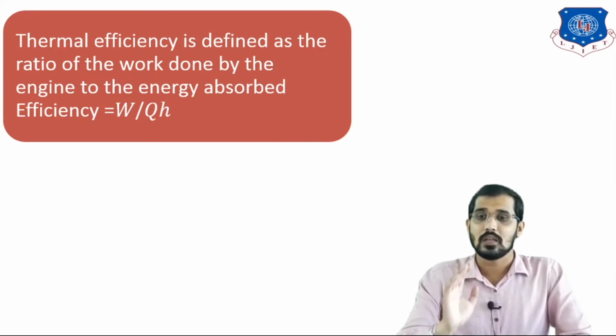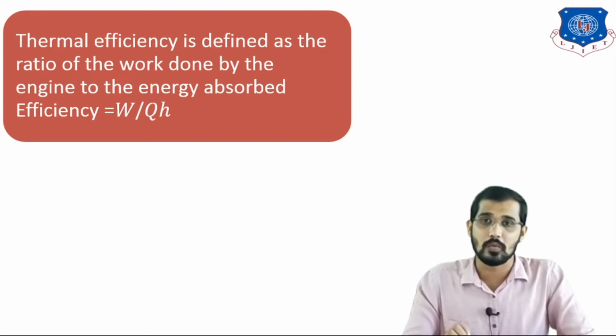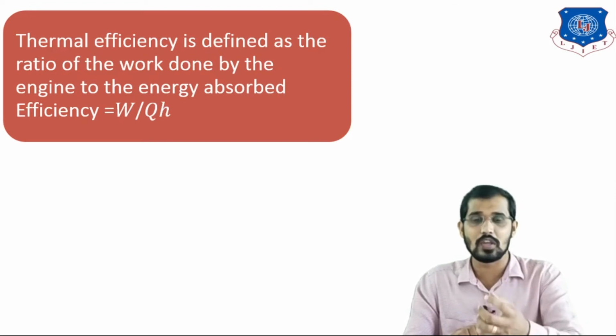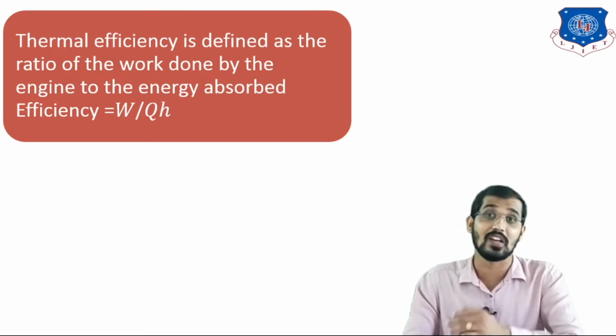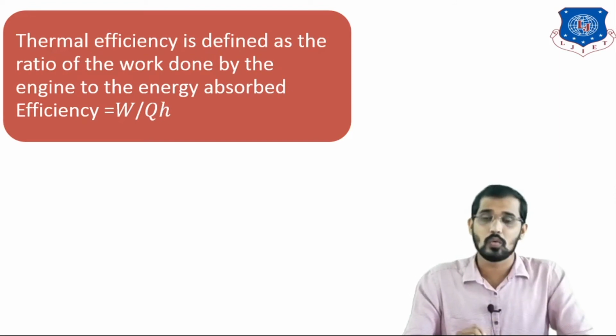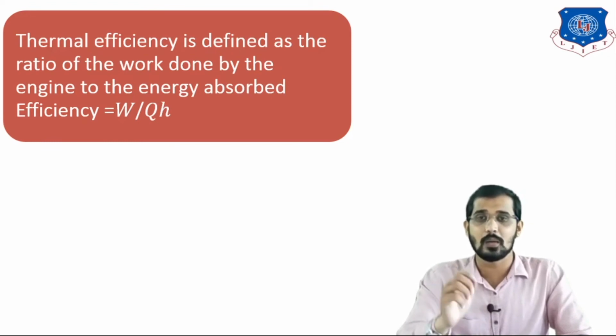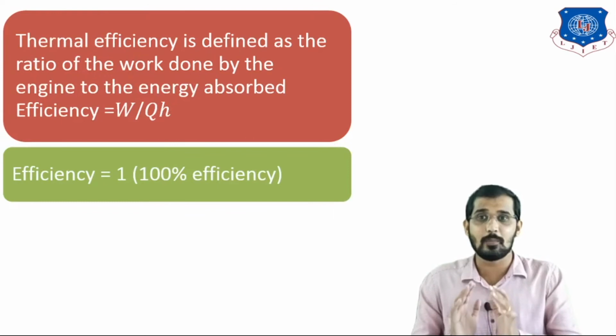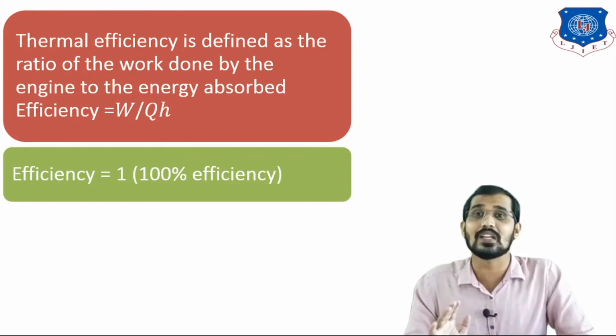Thermal efficiency is given by W divided by QH. W is the work produced by the heat engine, and QH is the heat at the higher temperature. So efficiency is given by W divided by QH. And I can say a heat engine is 100% efficient if QC is equal to 0.